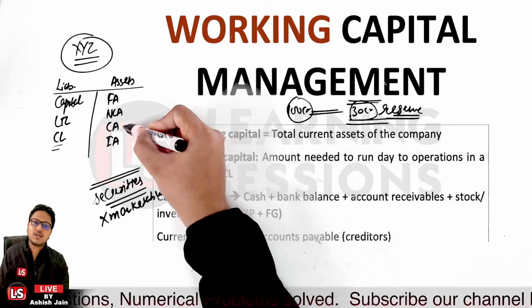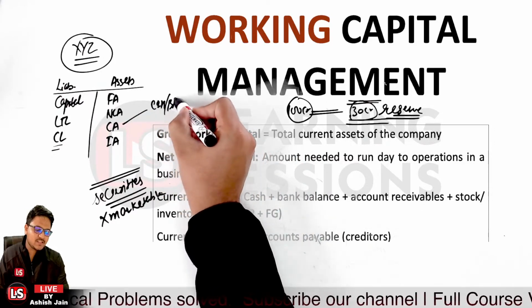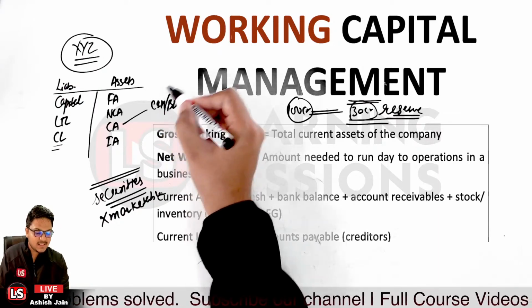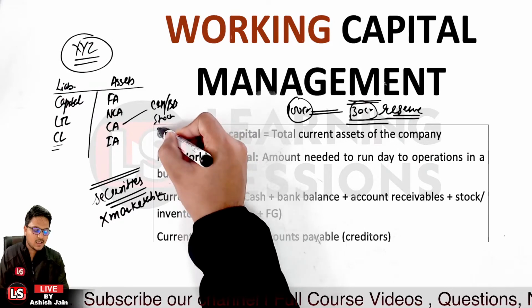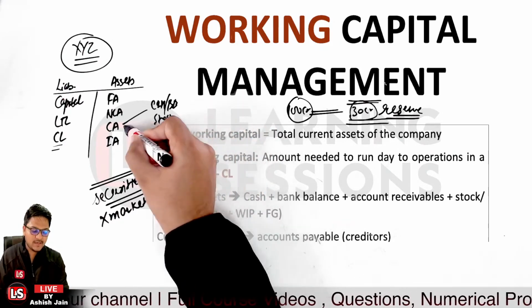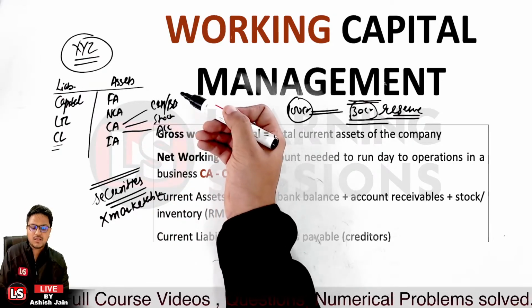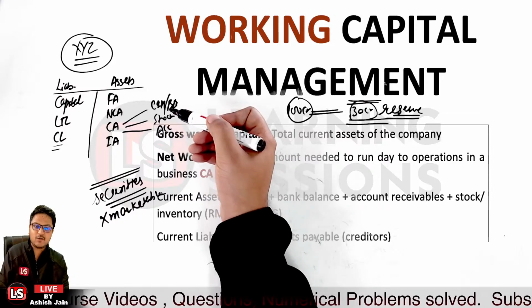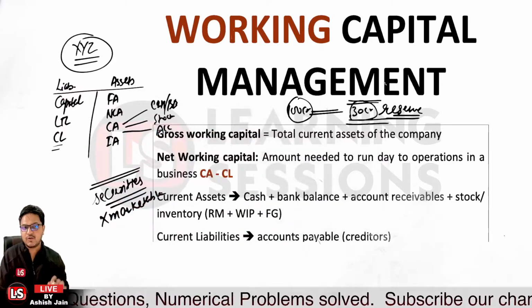And if we talk about the current assets, we have the cash in hand, the bank balances, the stock or inventory, and the accounts receivable. All those are the current assets. And what are the intangible assets? Like patent, goodwill, etc. That's related to the intangible assets.